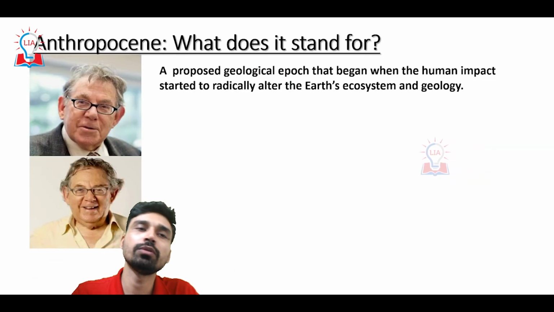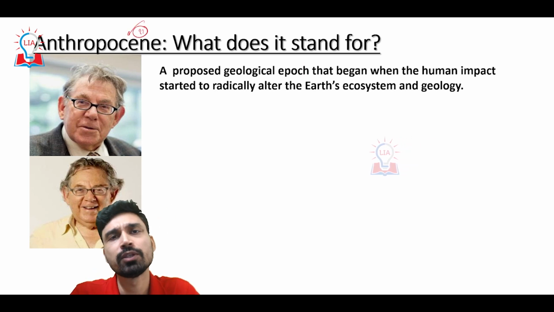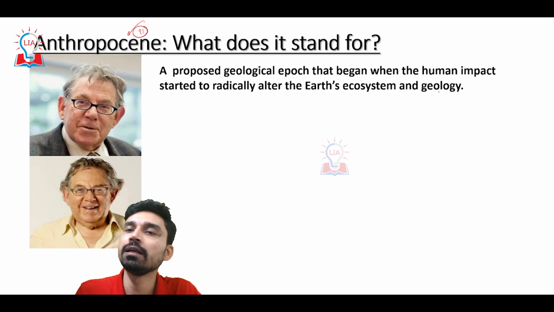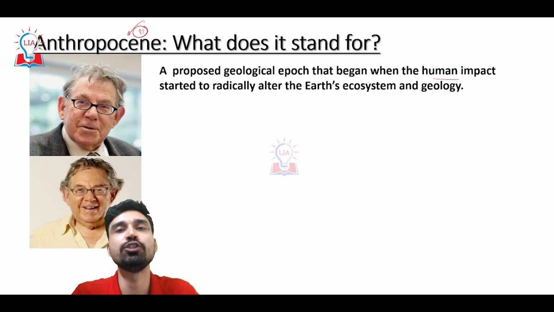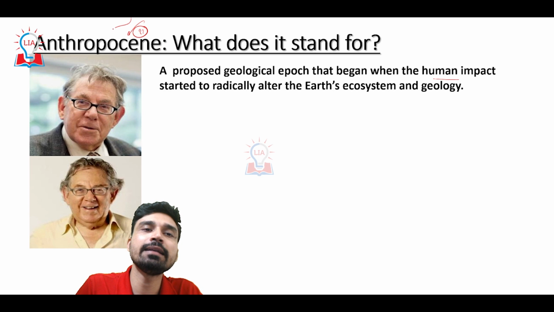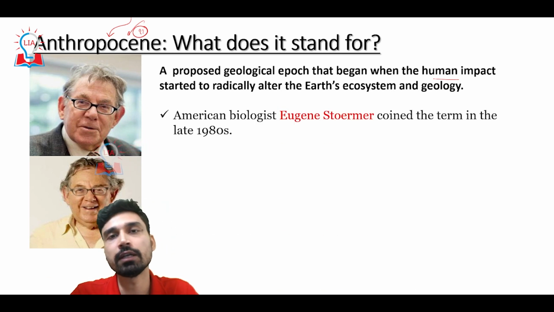So if we talk in more detail, what does Anthropocene stand for? In simple words, it is a proposed geological epoch that began when human impact started to radically alter the Earth's ecosystem and geology. The main reason scientists say we should designate a new epoch called the Anthropocene is that they believe the impact of human activity on the Earth in the past few hundred years is significant enough to change the geology of the Earth, or to be captured by the layers of the Earth's rock.